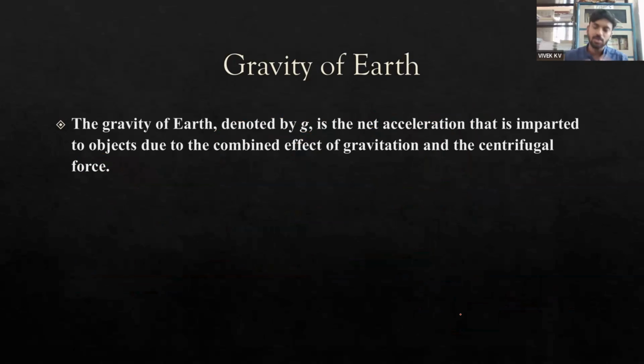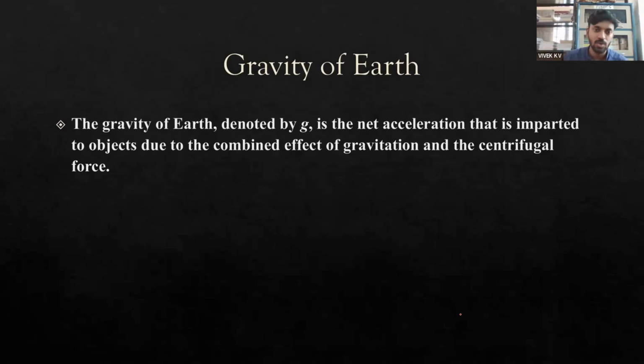If instead of earth, I stand on the moon and drop the same pen, the moon also exerts gravity because it also has mass. The pen has mass, so there will be gravitational force. But the rate at which the pen is falling depends on the mass of the moon. We know that the mass of the moon is much lesser compared to the mass of the earth, so the rate at which the pen is pulled down towards the surface of the moon differs. We can clearly state that it will be less than the rate at which the pen is pulled towards the earth.